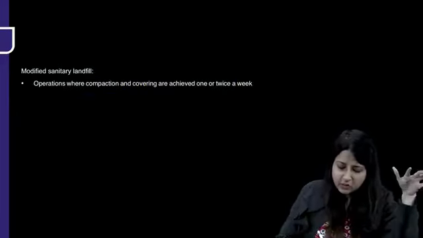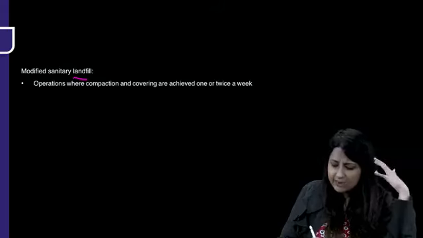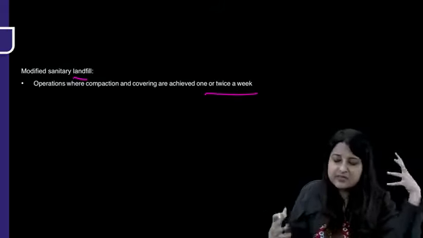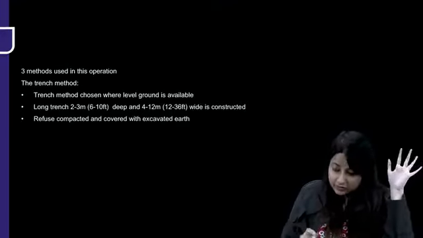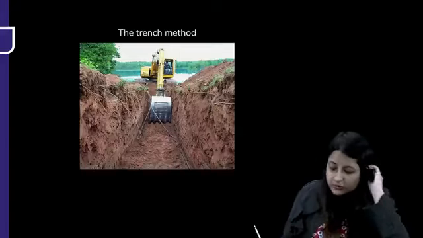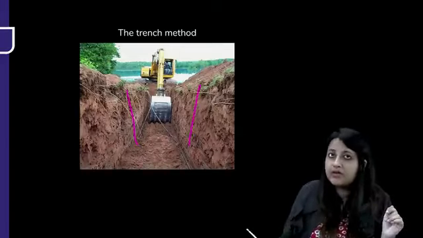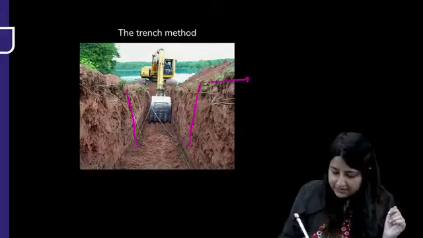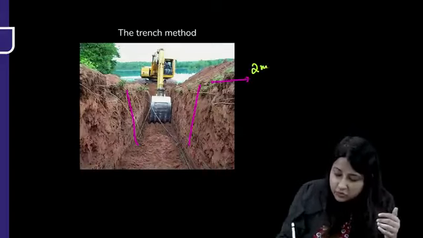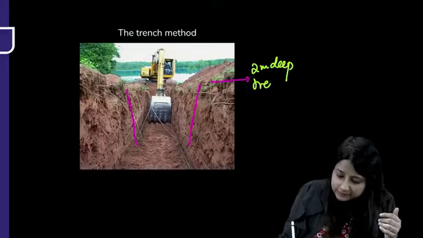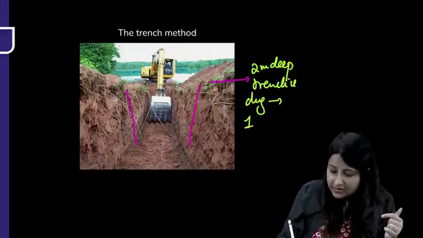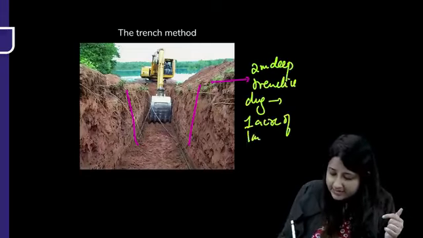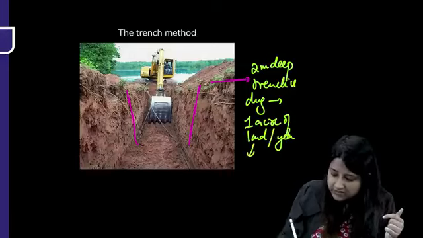There's a term, modified sanitary landfills. You can just see compaction and covering are achieved once or twice a week. What is this compaction and covering? First, I've told you there's a trench method. So first look at this image. This is a trench, so what we do is we dig a trench. The question obviously will come, what is the depth of the trench? A 2-meter deep trench is dug. This will require 1 acre of land per year to serve the needs of 10,000 population.